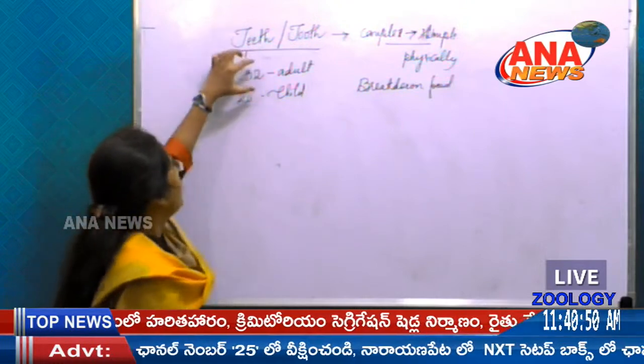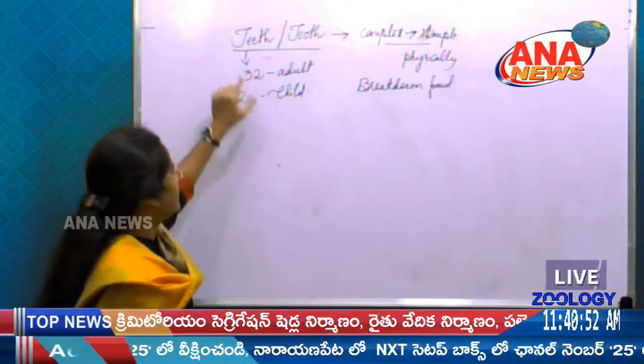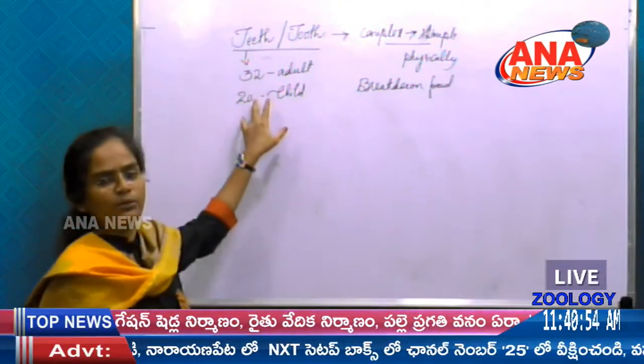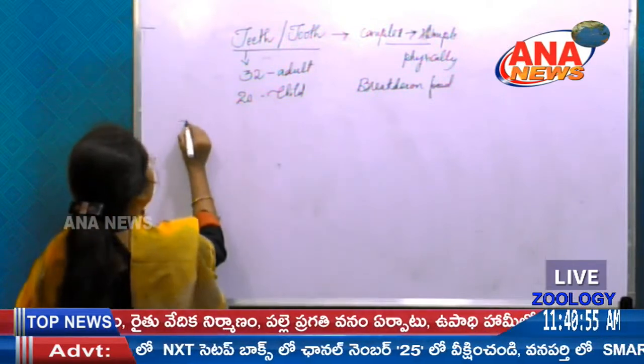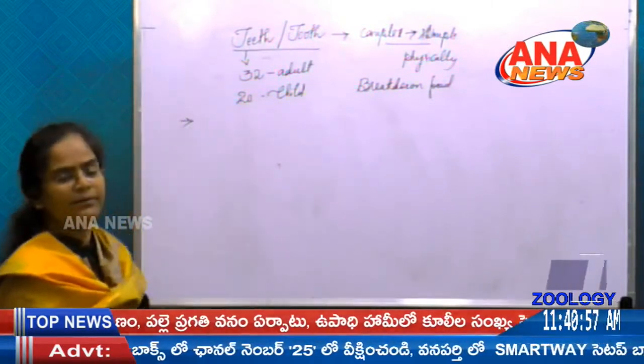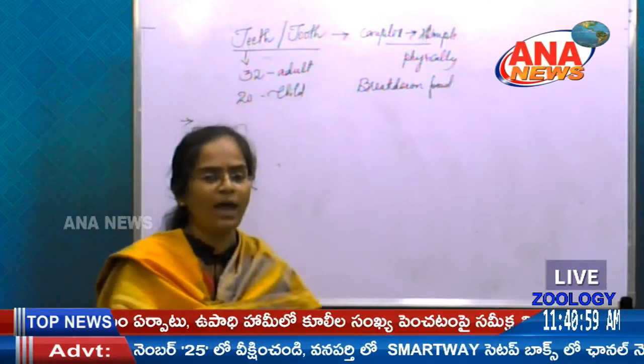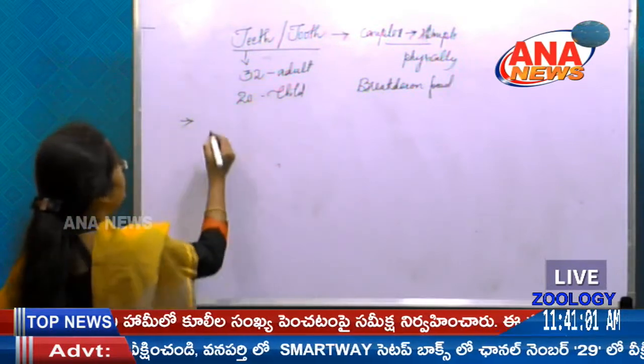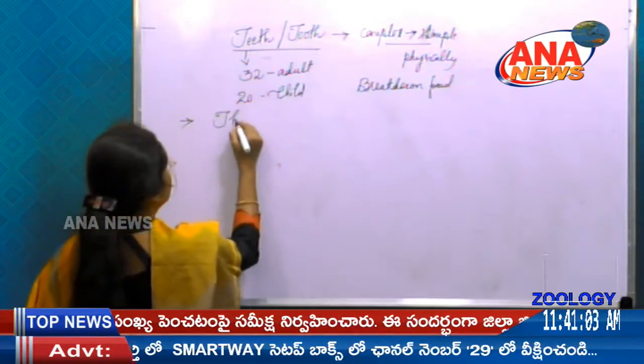So an adult possesses 32 teeth, I said, and a child possesses 22. And here there are some phenomena regarding the types of teeth we have in the human being. So first it is thecodont.